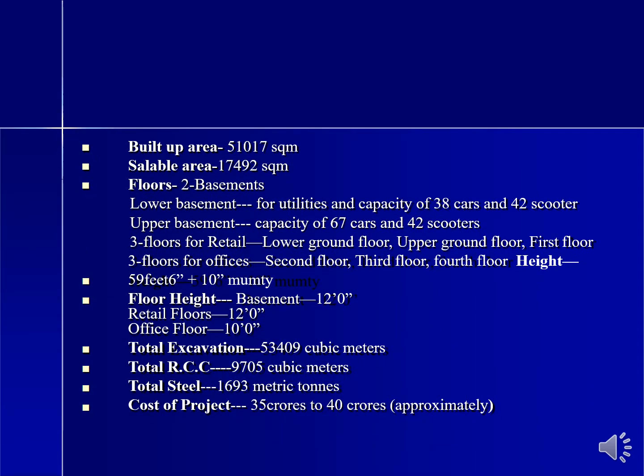Built up area is 51,000 square meter, sellable area 17,492 square meter, floors 2 basement, lower basement for utilities and capacities of 38 cars and 42 two-wheelers, upper basement capacity of 67 cars and 42 scooters. Third floor retail: lower ground floor, upper ground floor and first floor. Three floor offices: second floor, third floor, fourth floor. Height is 59 feet 6 inches, 10 feet from empty. Floor height: basement 12 feet, retail floors 12 feet, office floor 10 feet.